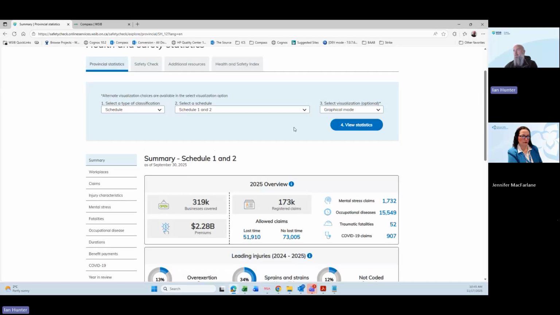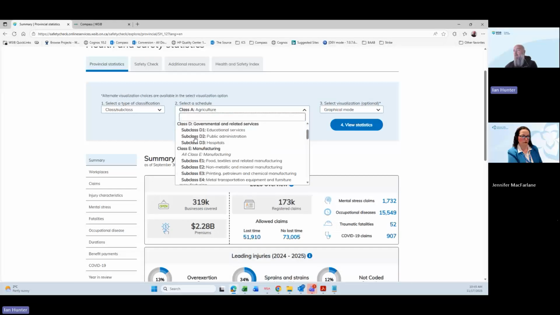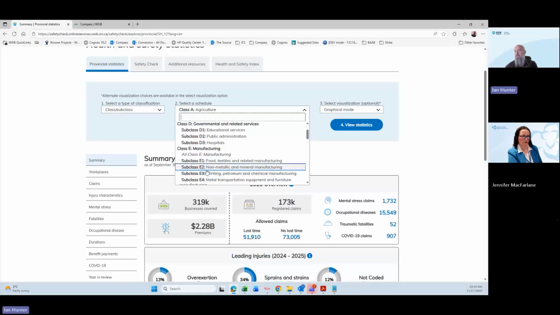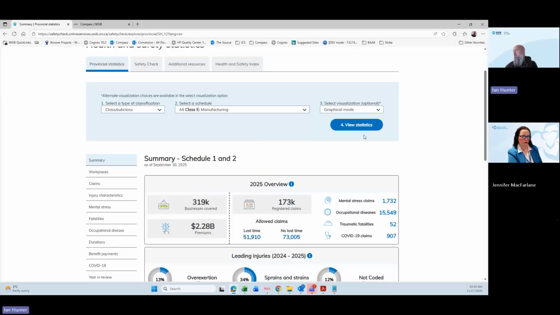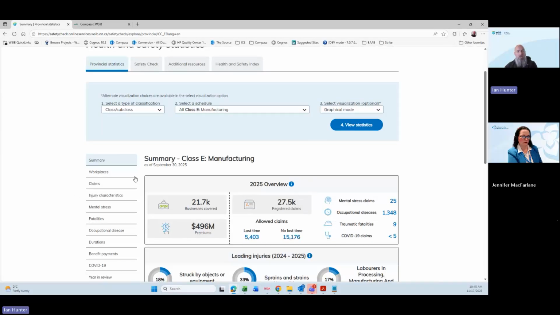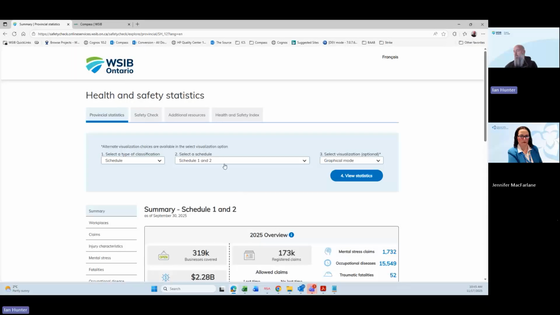You see we have some filtering options at the top here. So when I'm looking at WSIB as a whole, or we can change, and when we're looking at a specific class now, we can say, I want to look at, let's say, manufacturing. I can look at all of manufacturing, or I can look at a specific breakdown of any type of manufacturing based on the classification hierarchy that we have. So if we select, say, class E for manufacturing, we can view those statistics. Now basically everything that we're looking at will be centered around class E. So I'll just go back for demonstration purposes. I'll just stick with WSIB as a whole.